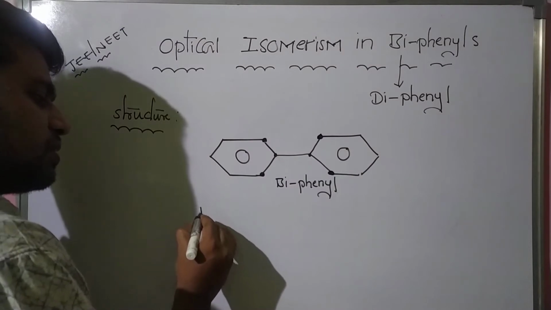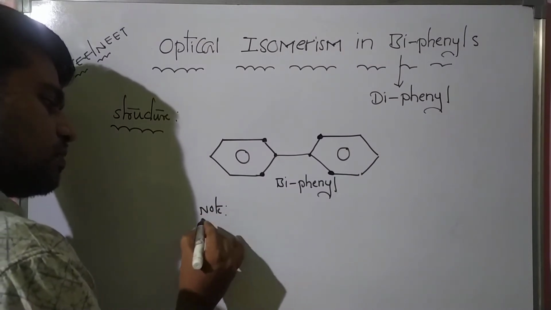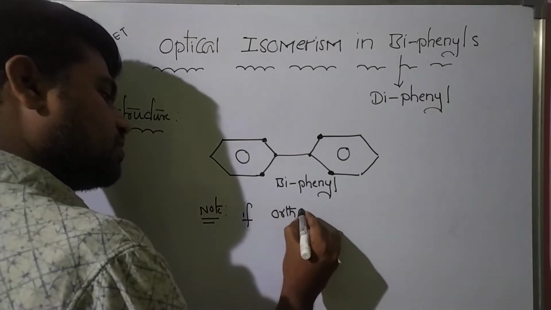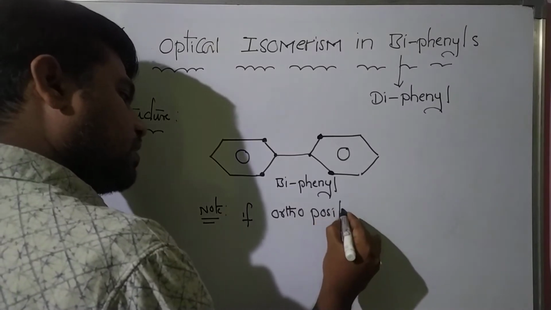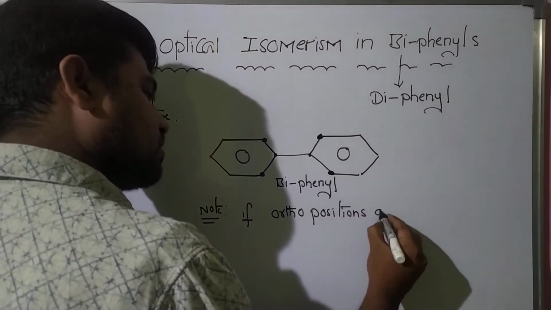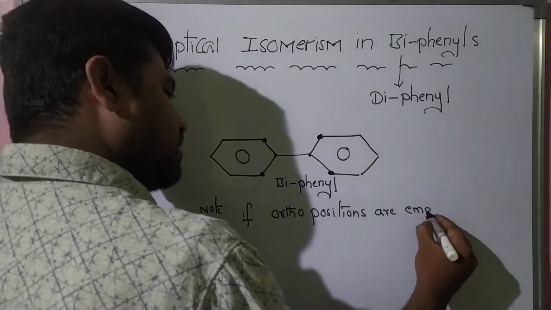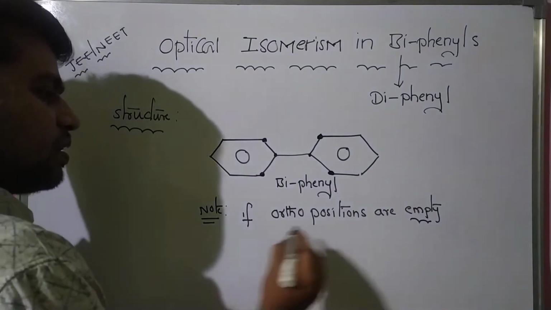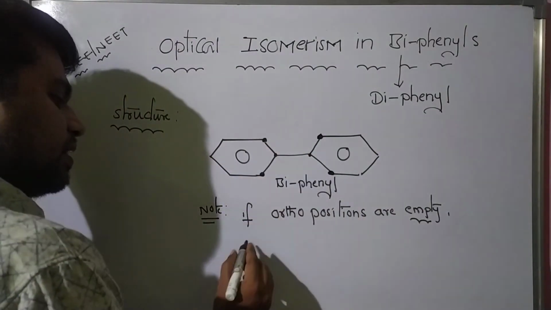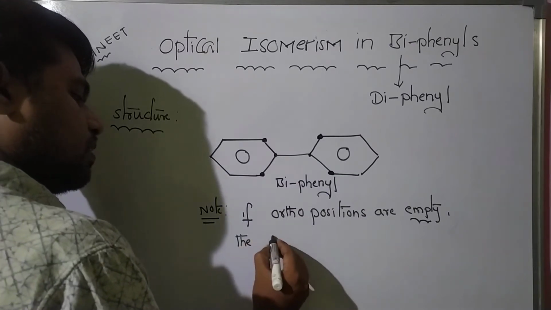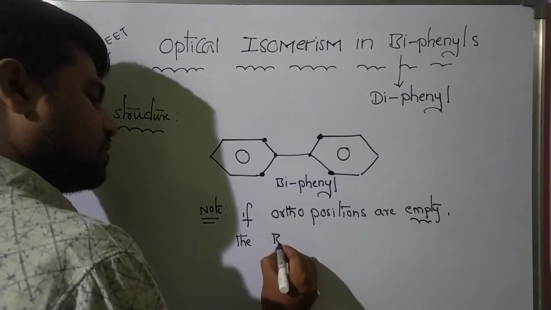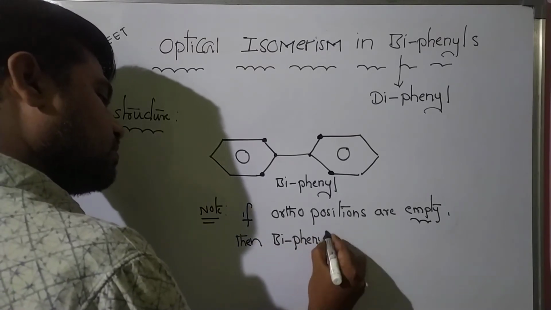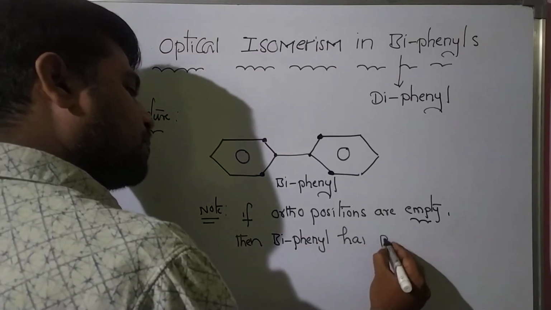Please note students, if ortho positions are empty, empty means having no bulky groups, then biphenyl has planar structure.